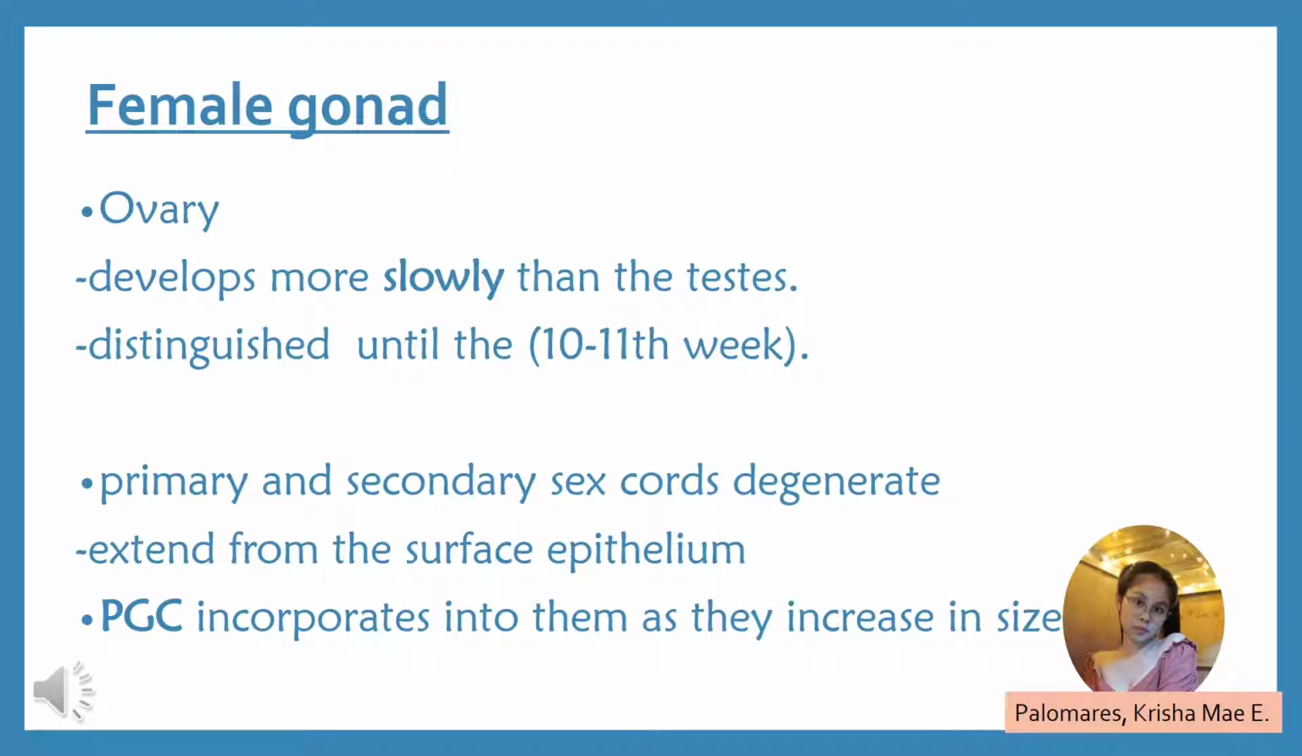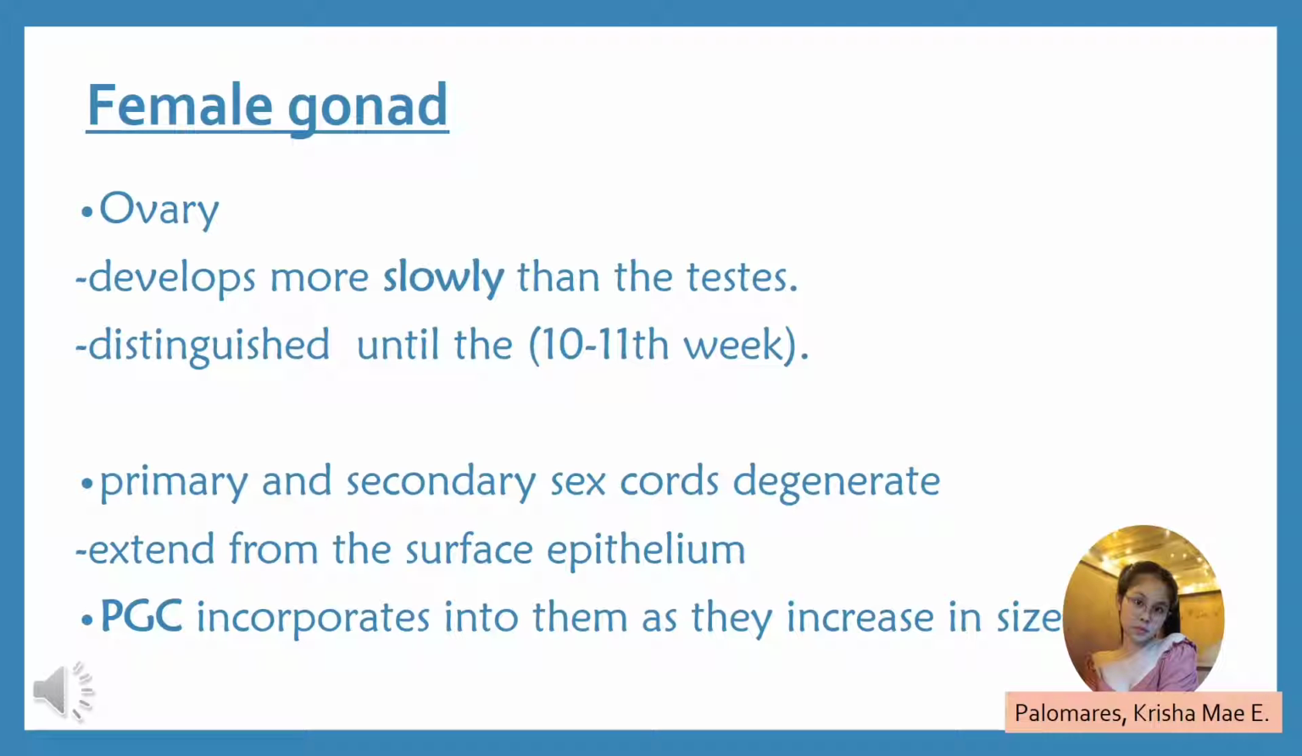Now the female gonad. The ovary develops more slowly than the testes. Although the primary sex cords enter the genital ridge at the same time, the ovary cannot be distinguished histologically until the 10th or 11th week. The primary sex cords degenerate and the secondary sex cords extend from the surface epithelium.